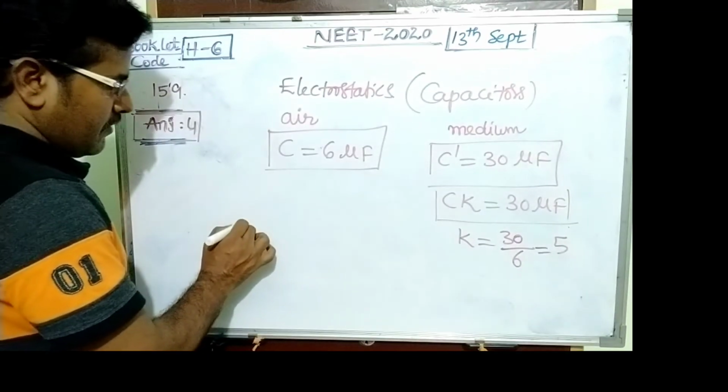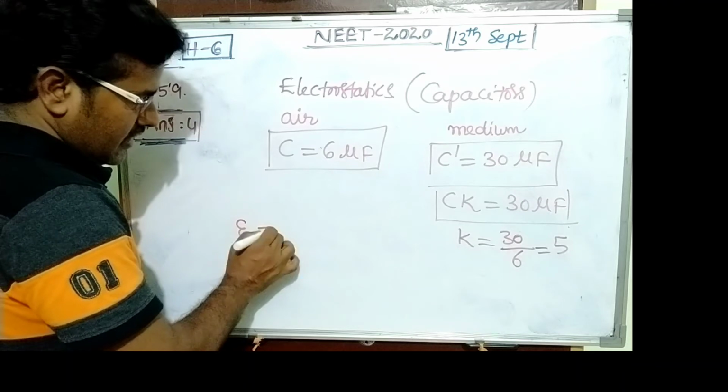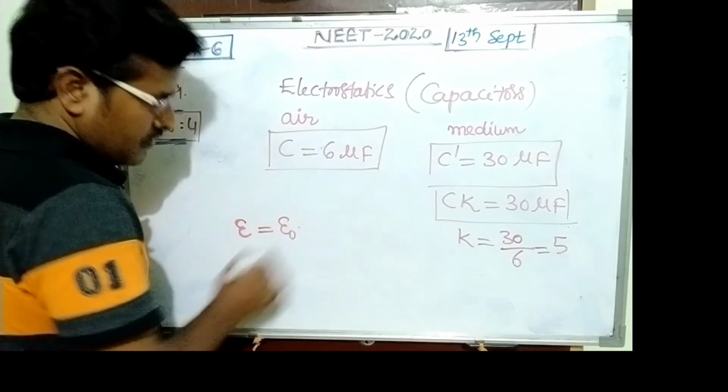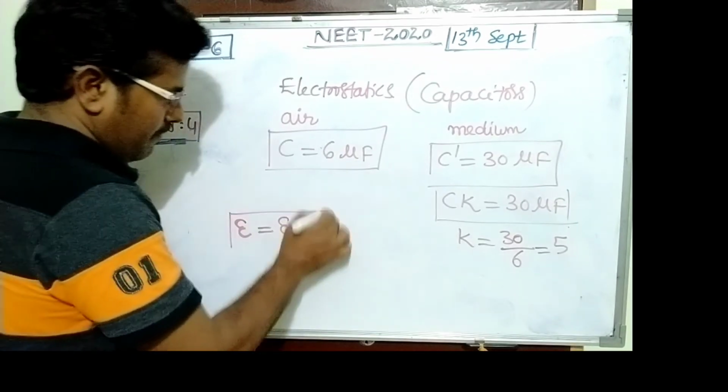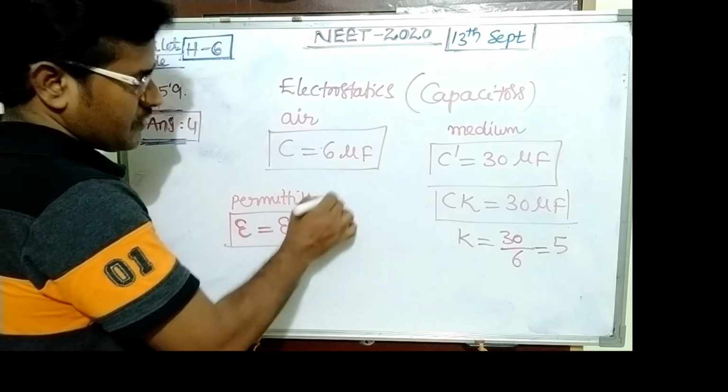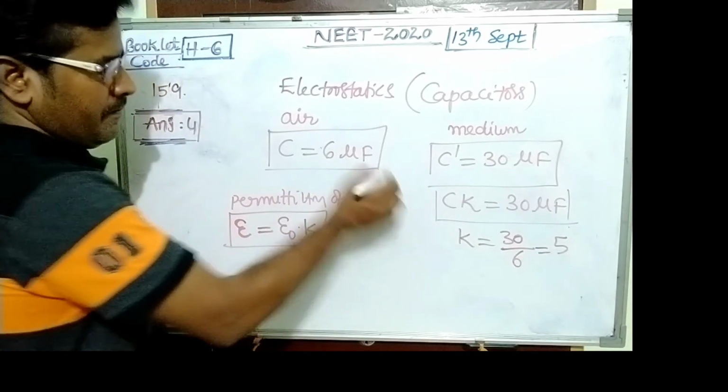We want the permittivity. E equals epsilon naught into K. This is the permittivity of the medium.